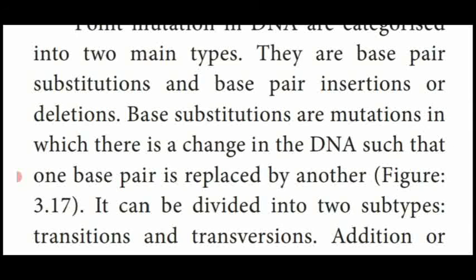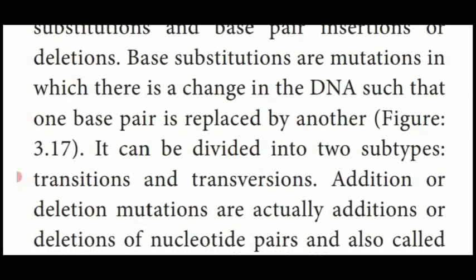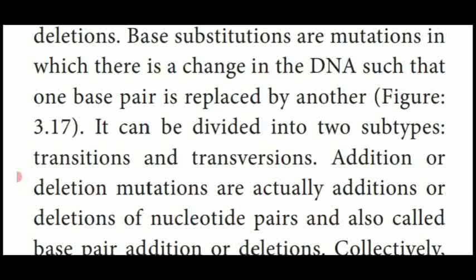Substitution means a nitrogenous base is replaced by another nitrogenous base. It is again divided into two, transition and transversion. Transition means one nitrogenous base is replaced by another of the same kind.